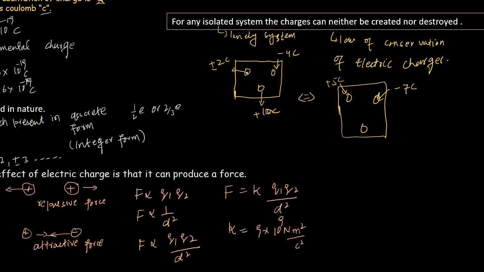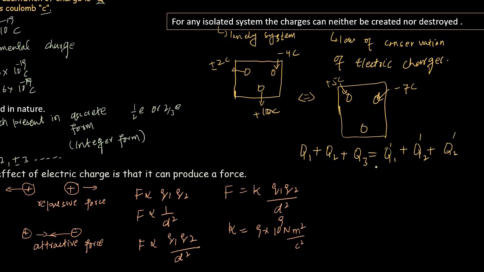So if the charges are Q1, Q2 and Q3, then Q1 plus Q2 plus Q3 equals Q1 dash plus Q2 dash plus Q3 dash.